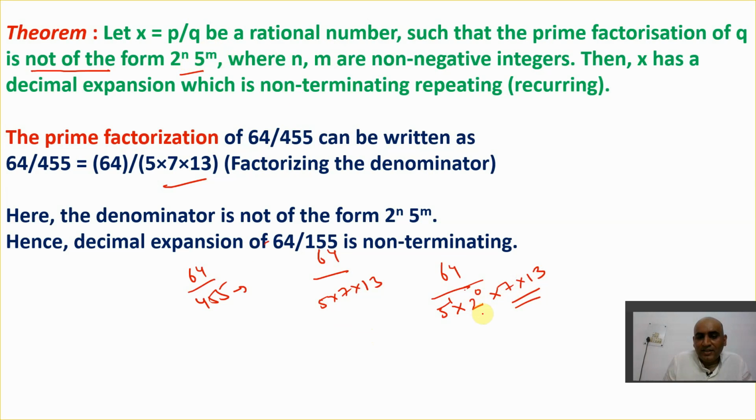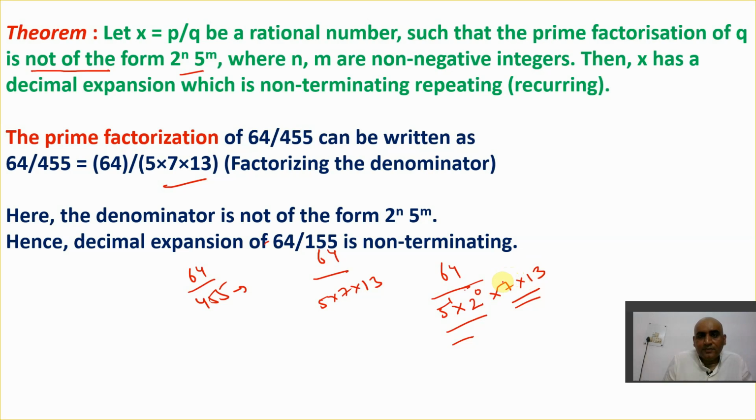But if it takes extra 7 and 13, it will not be terminating. It will always become what? A non-terminating, repeating, recurring decimal. So with this we can easily check whether it results in a terminating or a non-terminating, repeating, recurring decimal.